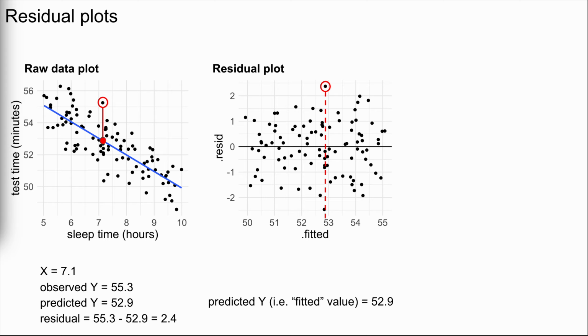It has a fitted or predicted value of 52.9 minutes and a residual of 2.4 minutes. In general, every dot above 0 represents a similar data point in which the observed test time was above the model prediction, hence has a positive residual. In contrast, each dot below the 0 horizontal line represents a data point in which the observed test time was lower than predicted, hence has a negative residual.